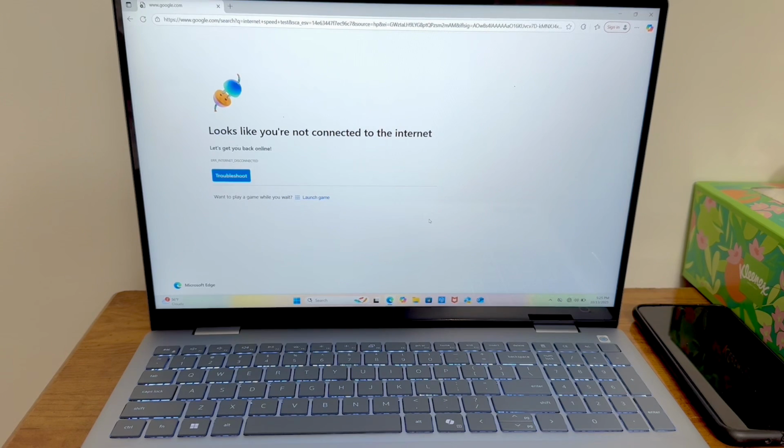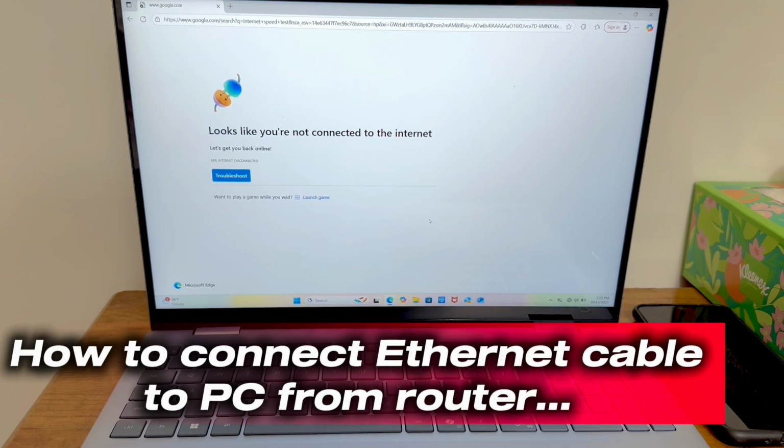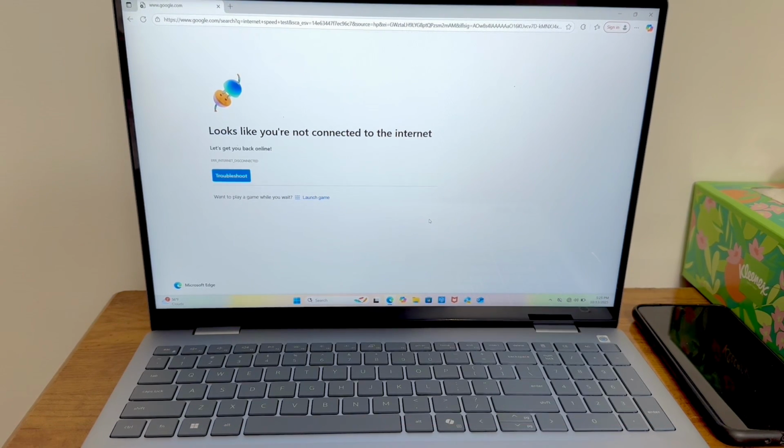In this video I will show you how to connect the Ethernet cable for the internet with your laptop. So let's have a look. Here you can see on the screen that I am using my Windows laptop and currently I don't have internet. Sometimes if your Wi-Fi is not working or you are facing low internet speed, then you can use the Ethernet cable to increase the speed for a temporary purpose. So that's what I will show you how to connect.